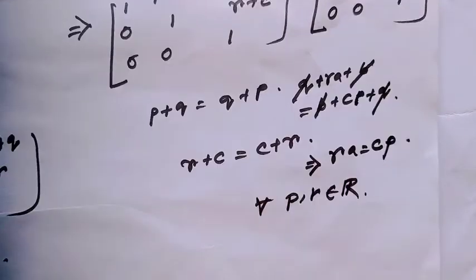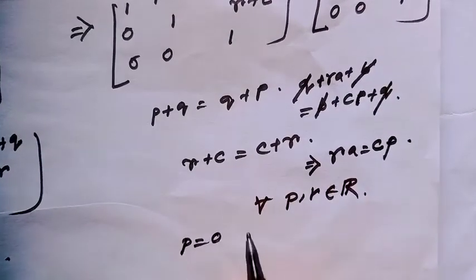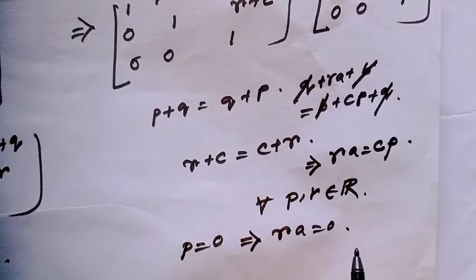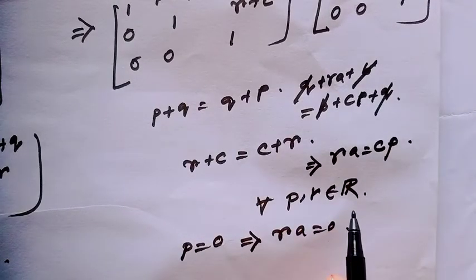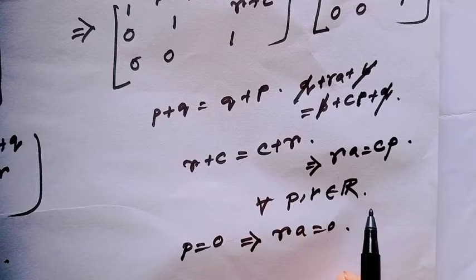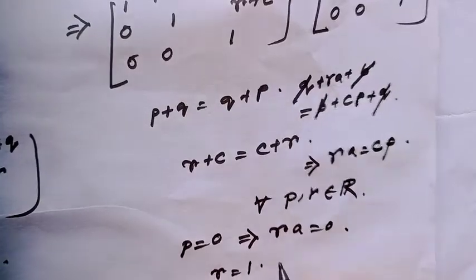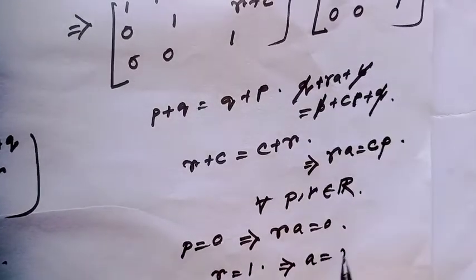If we consider p equal to 0, that always implies ar equals 0. Since r is a member of the real numbers, we can take any arbitrary number. If we consider r equal to 1, then that implies a equals 0. Similarly, from this relation, taking r equal to 0, since p and q are arbitrary elements of the real numbers, that implies cp equals 0.